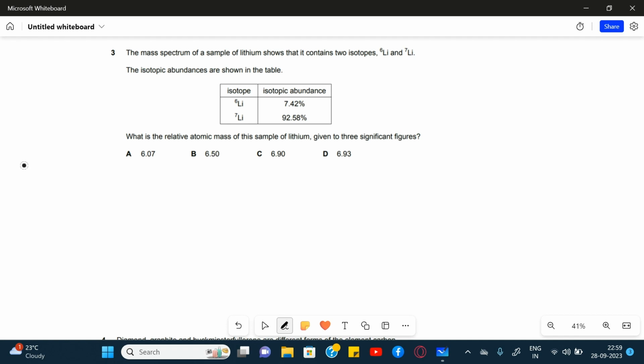Okay, so we know that the relative atomic mass of an element is equal to the summation of isotopic mass times percentage abundance upon 100.